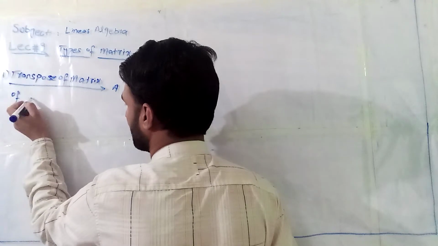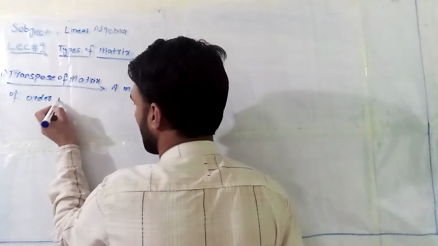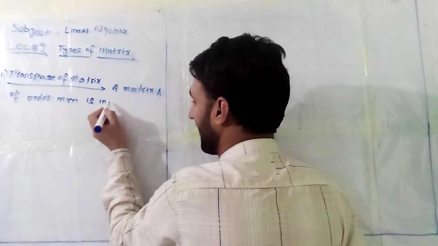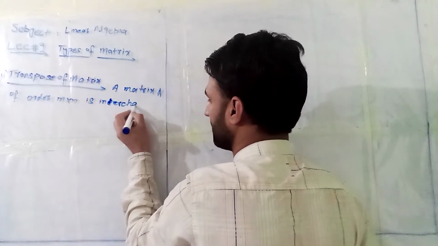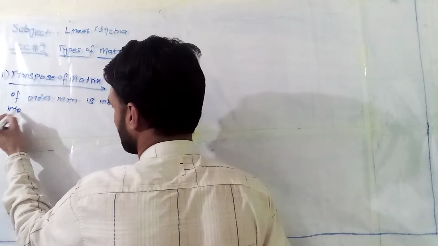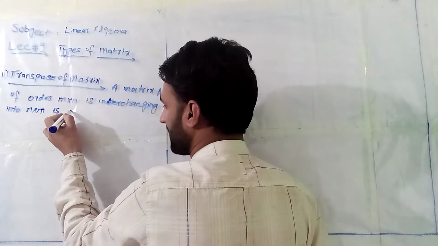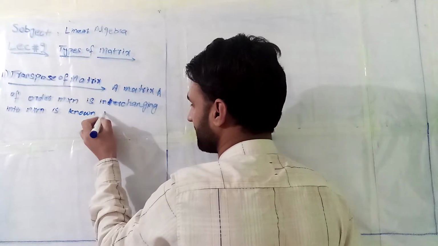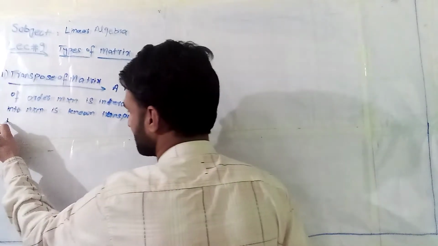A matrix A of order n cross n, with rows and columns interchanged, is known as the transpose of the matrix.